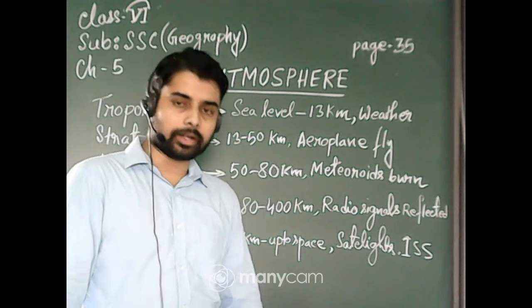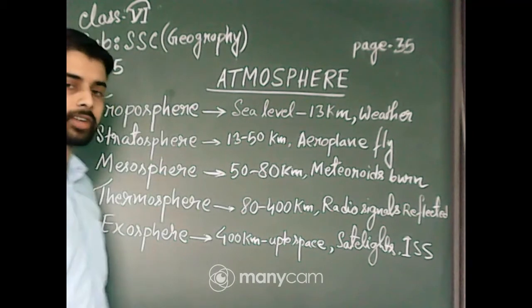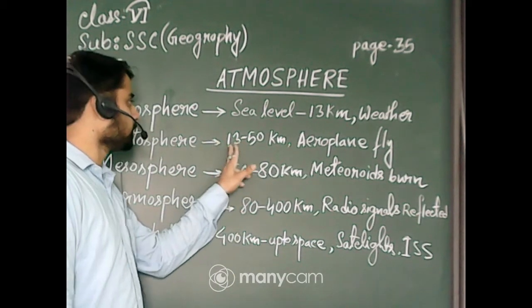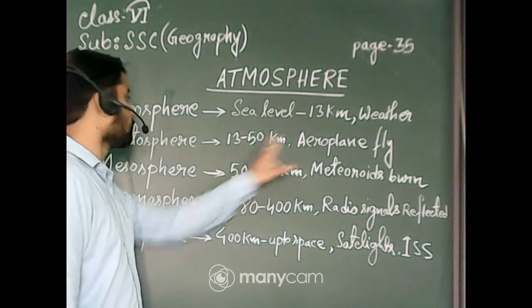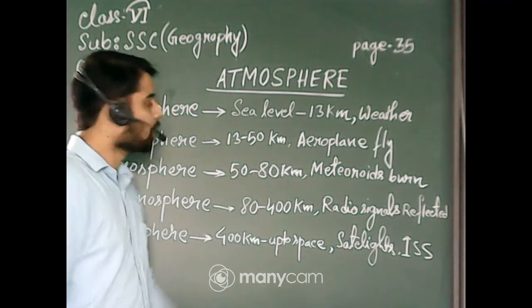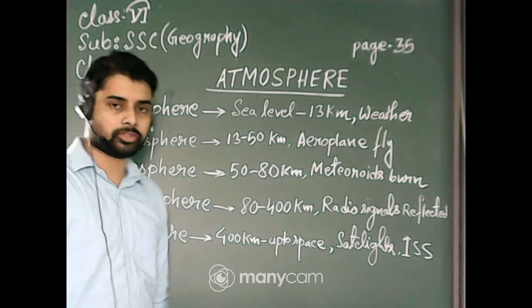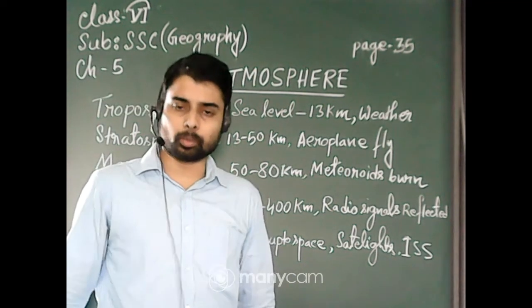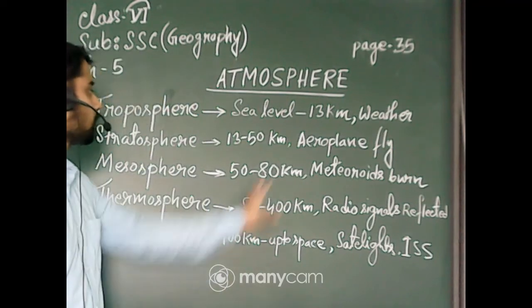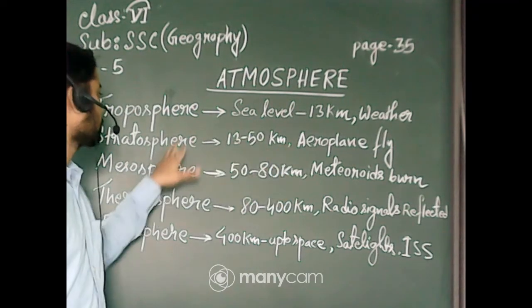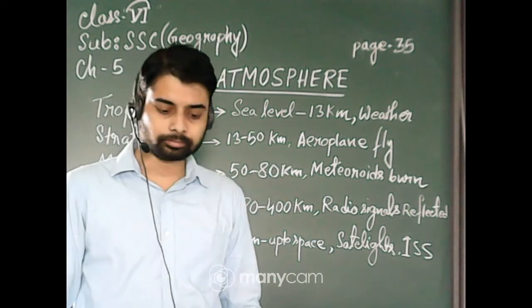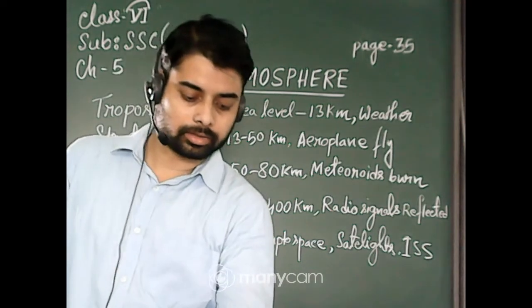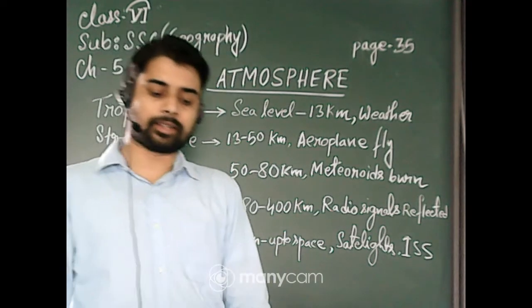So next one is the stratosphere. It starts from 13 kilometers, just after the troposphere, up to 50 kilometers. And aeroplanes generally fly in that layer.